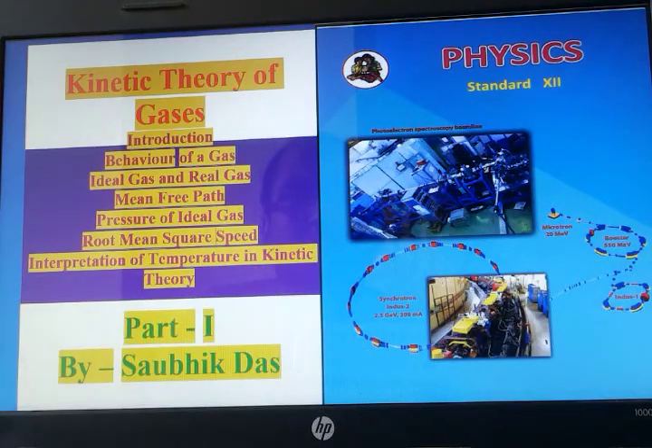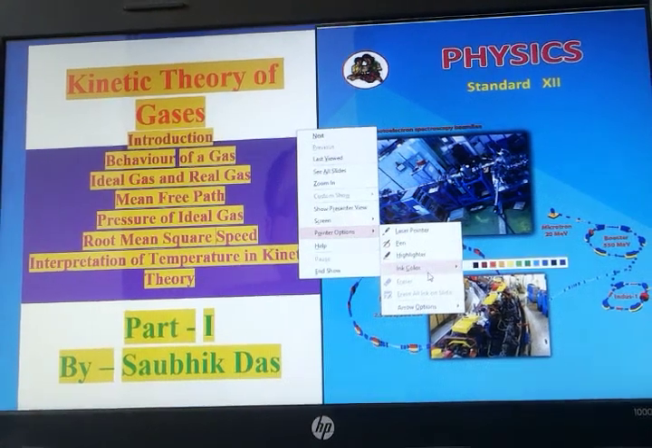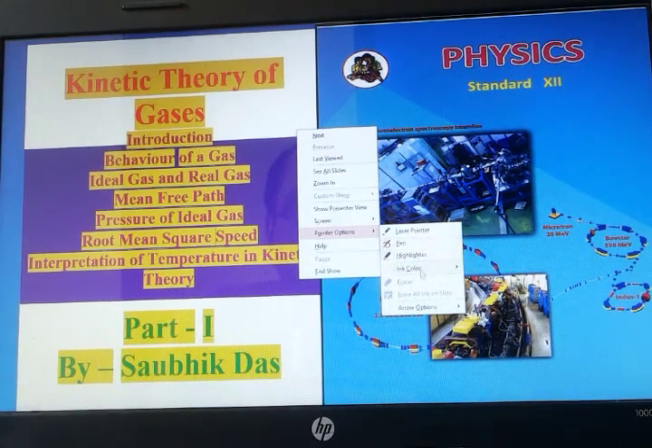Students, today we'll be starting with a new chapter. The name of the chapter is Kinetic Theory of Gases. In this chapter, basically we'll be studying the behavior of gas, ideal gas, and what is the difference between real and ideal gas. This also we'll be studying in this chapter.